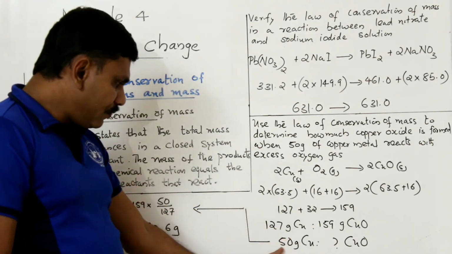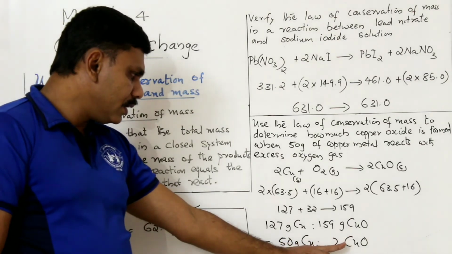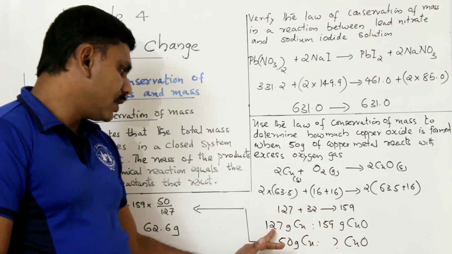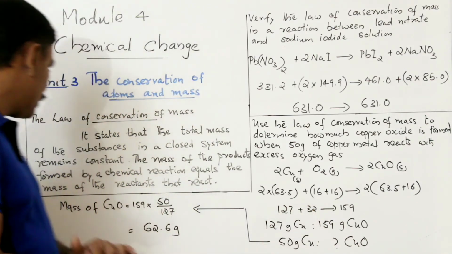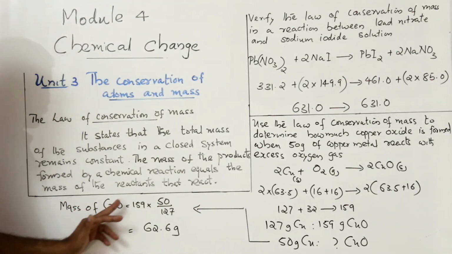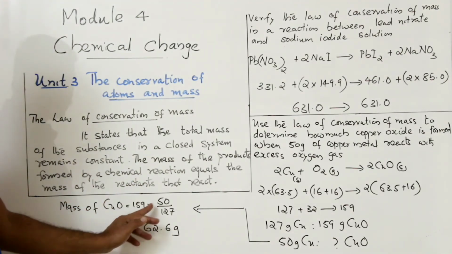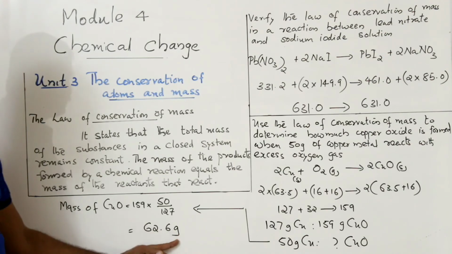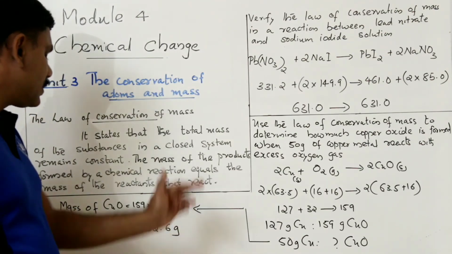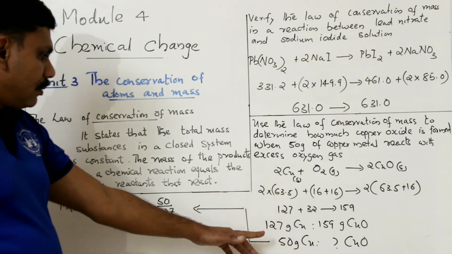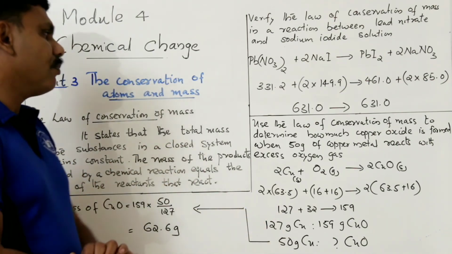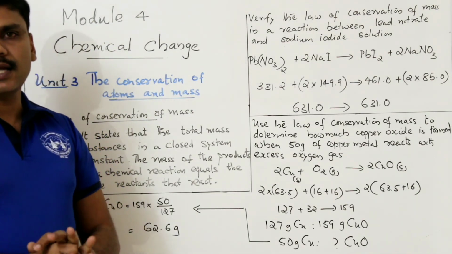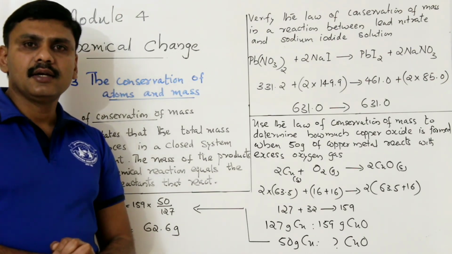Then we now have 50 gram of copper. How much copper oxide will you get? From the balanced equation, you can take the ratio. The mass of the copper oxide formed equals 159 multiplied by 50 divided by 127, giving 62.6 gram. This much copper oxide is formed. So this is calculated by the conservation of mass. So conservation of mass says what? In a chemical reaction, mass can neither be created nor be destroyed.